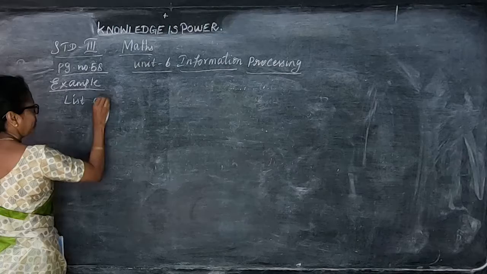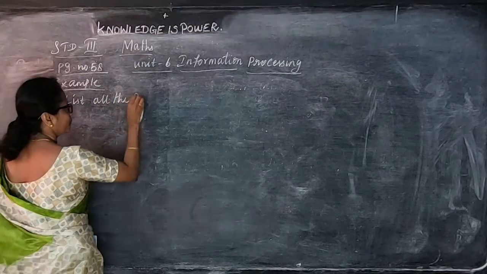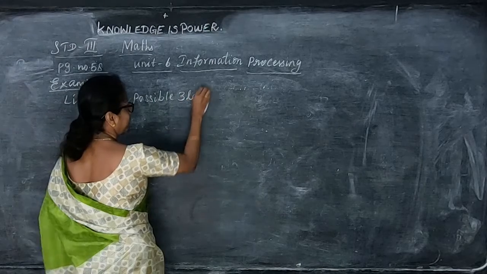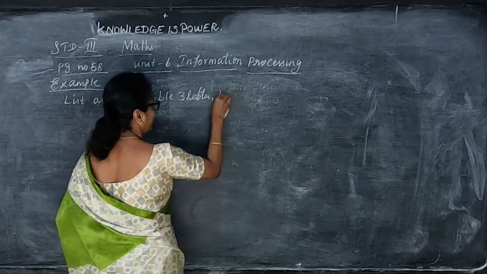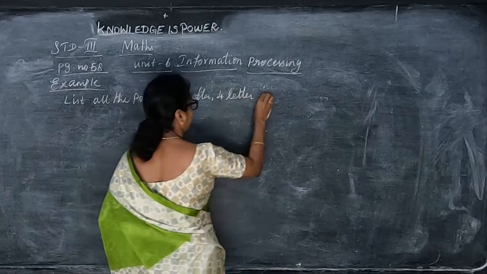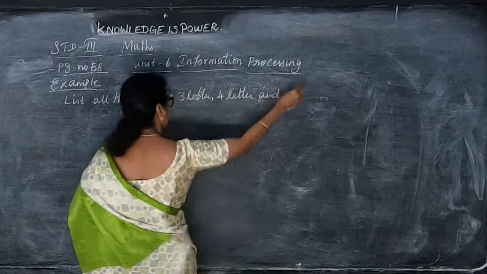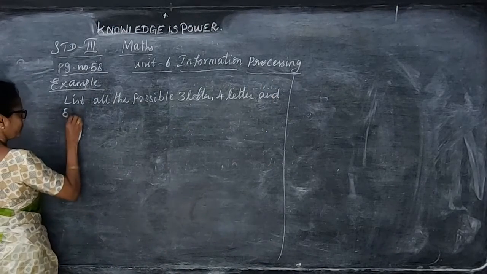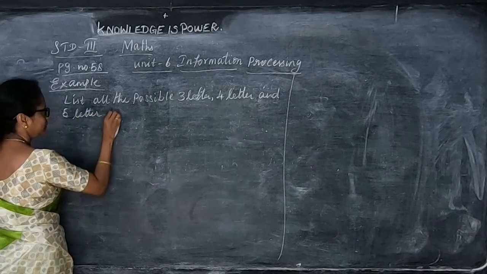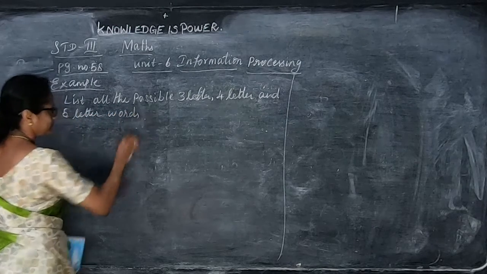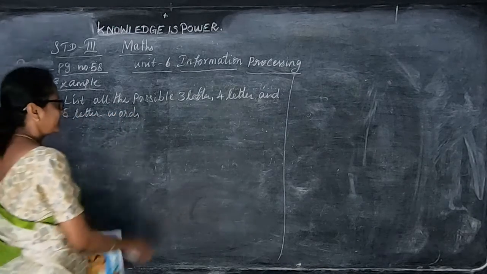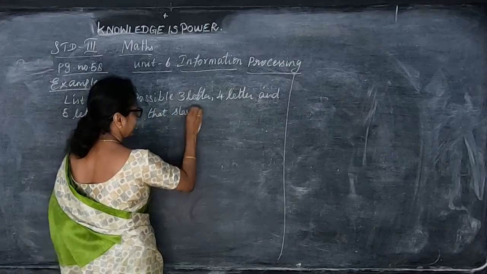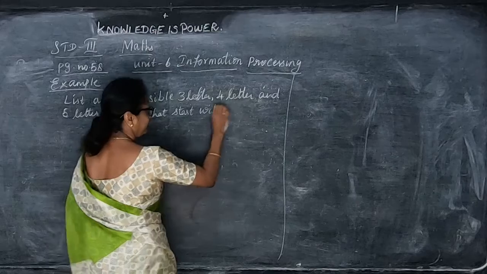List all the possible 3-letter, 4-letter, and 5-letter words that start with alphabet R.